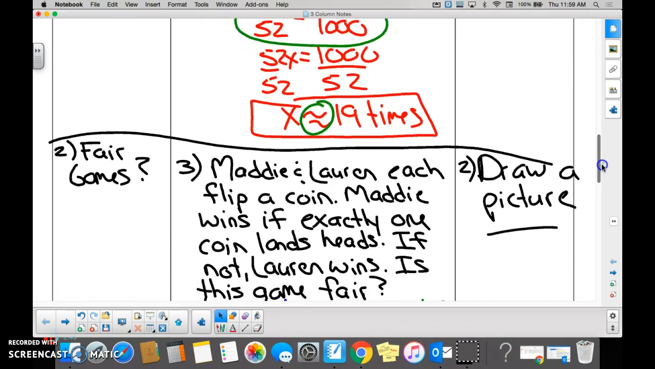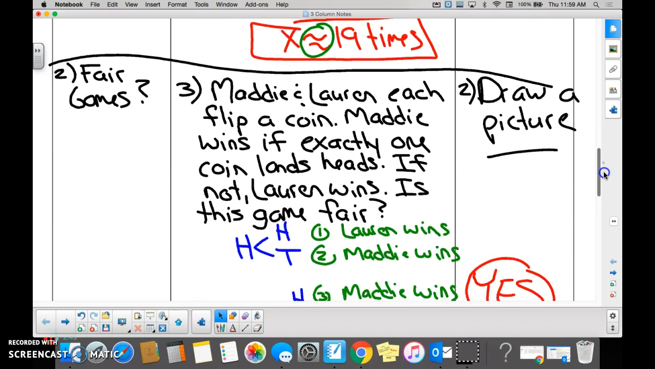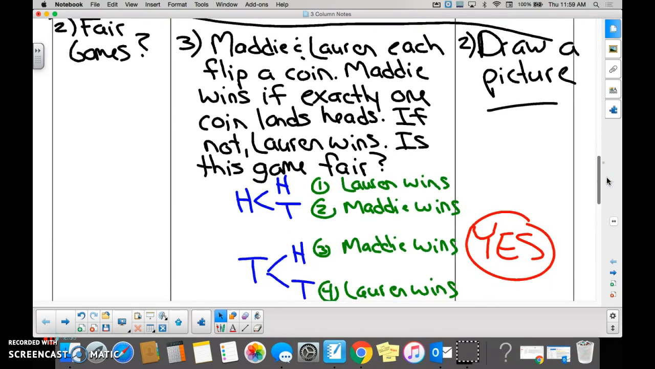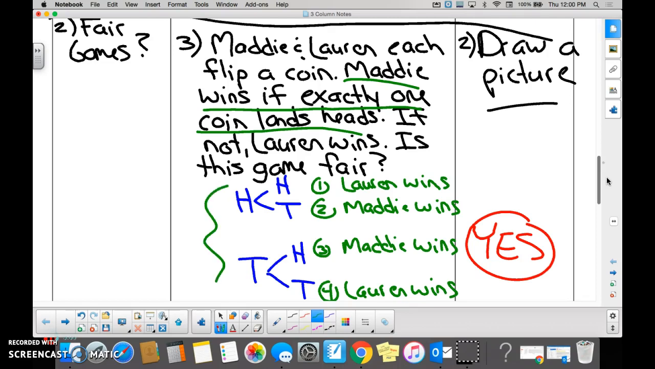And then Maddie and Lauren, they were also bored one day, and they decided to play a game. And Maddie made up the rules. Maddie said, okay, Lauren, we're going to play a game in which we flip a coin. And Maddie says, I'm going to win if exactly 1 coin lands heads. And you guys determined that it was a fair game because you drew a tree diagram. Did we all draw tree diagrams or pictures right away? No. And a lot of you got it wrong, didn't you? And that's a silly question to get wrong if you could just draw yourself a picture.